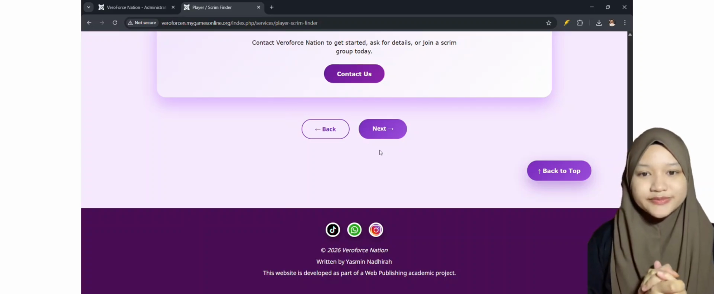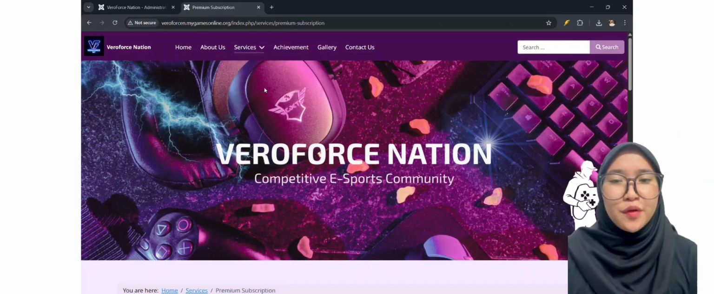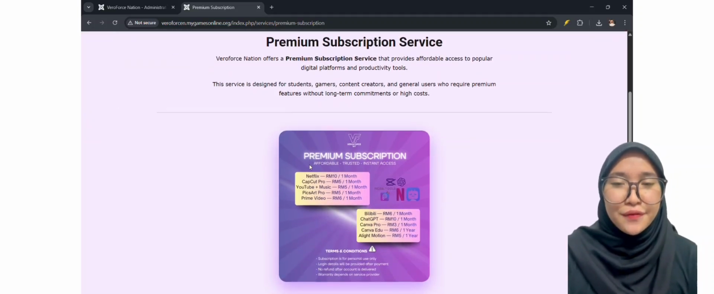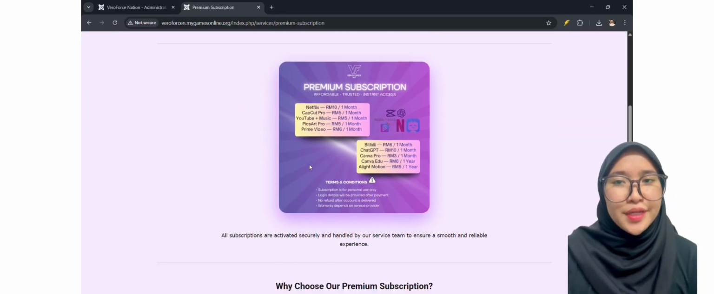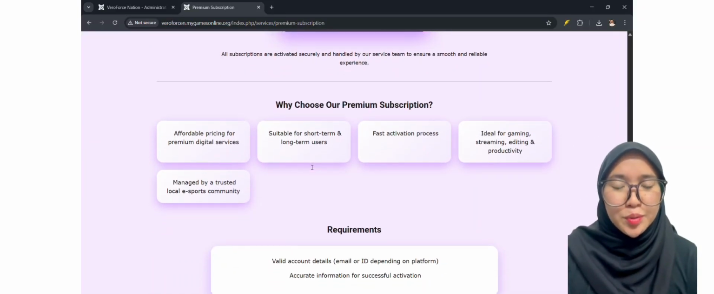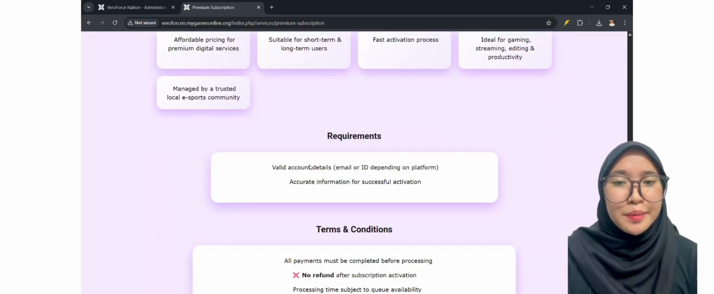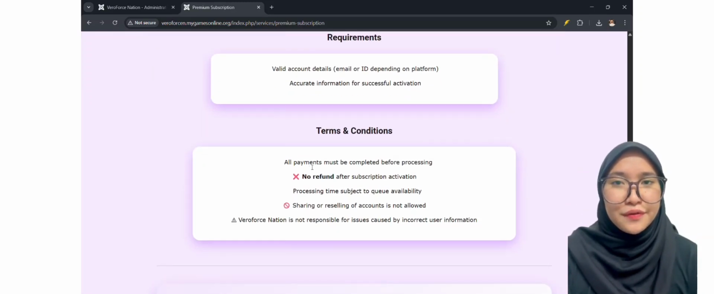The Subscription service provides users with affordable access to various digital platforms such as Netflix, Canva, ChatGPT, and other premium applications. The purpose of this service is to offer a convenient and budget-friendly subscription option for users, especially students and gamers who require premium tools for entertainment or productivity.